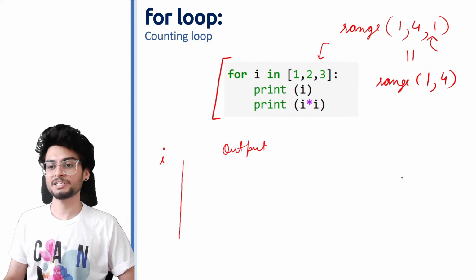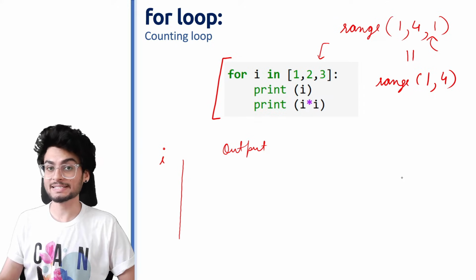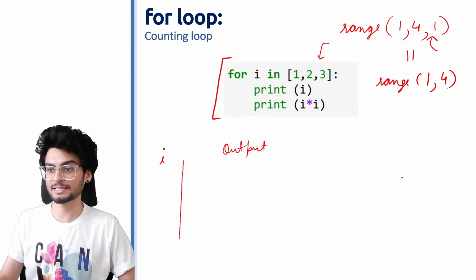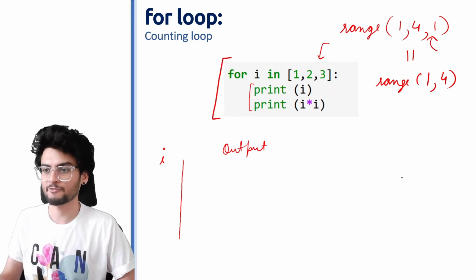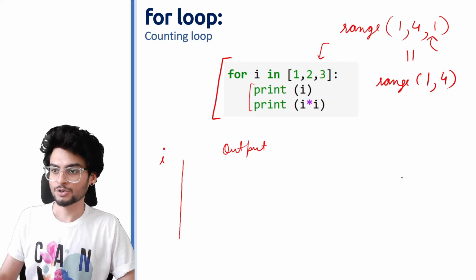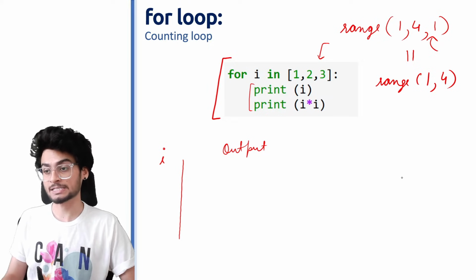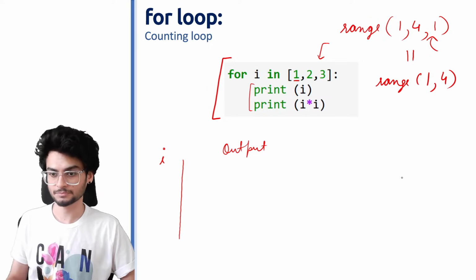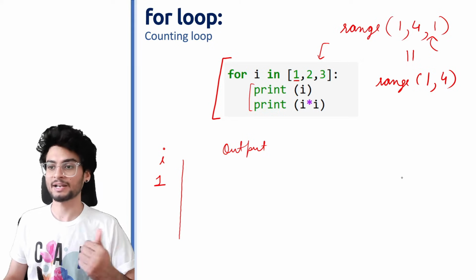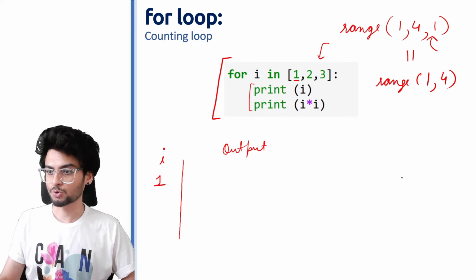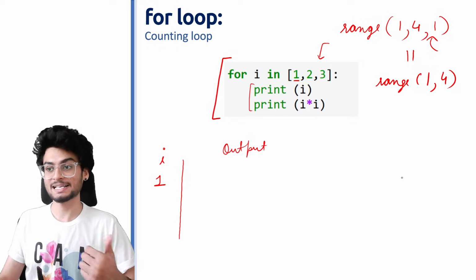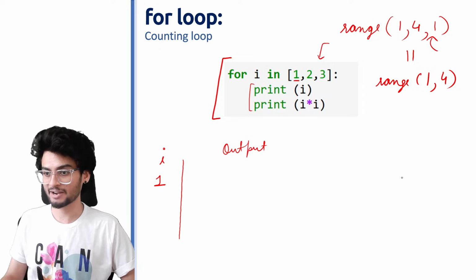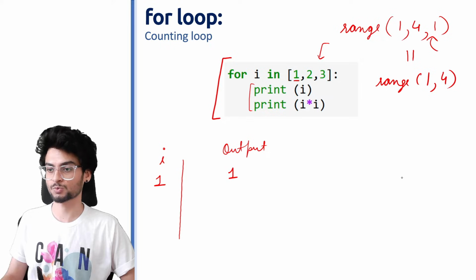So for each value from this element, from this list, हम लोग देखेंगे कि ये statements क्या कर रहे हैं. So first of all, हम लोगों ने for loop initialize किया, मतलब start किया. All the statements have been written. So the first value which i takes will be 1. So i की value 1 हो गई है. Now the loop goes inside this. क्योंकि 1 हम लोगों ने value already select किया, we can go inside. We have to print the value of i, which is 1.